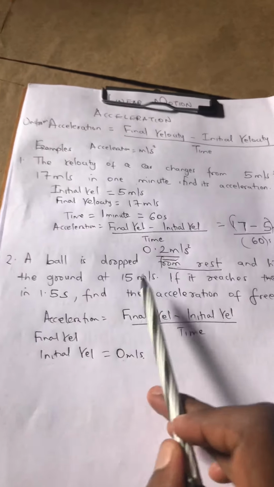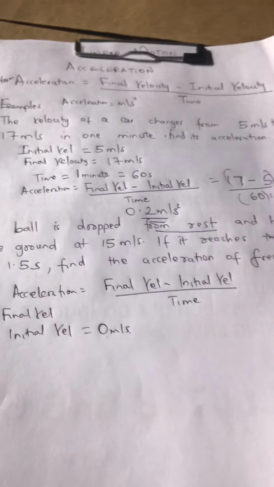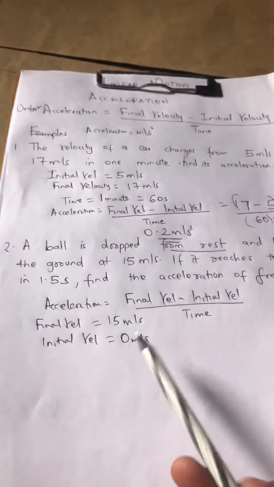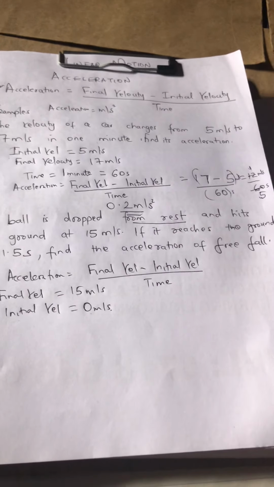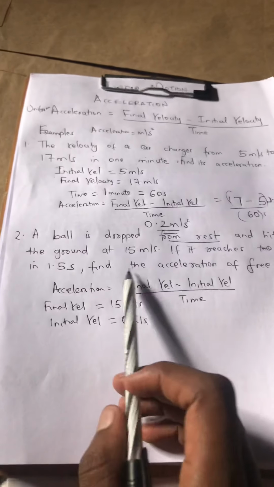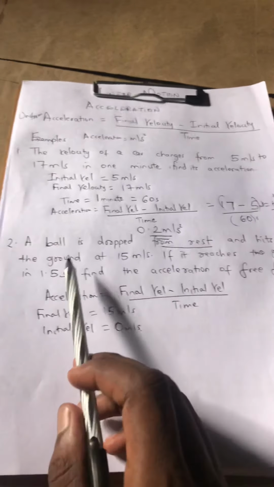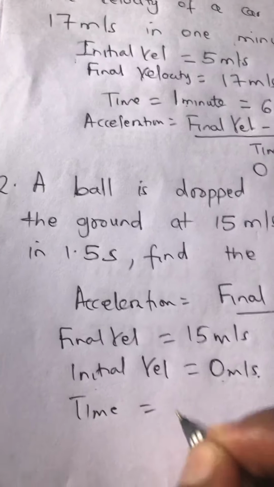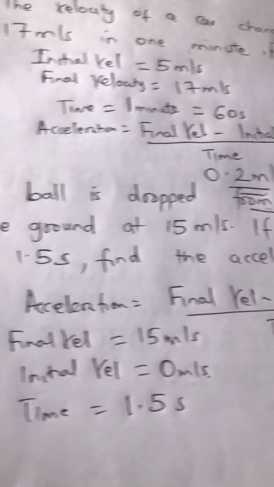And hits the ground at 15 meters per second. Iliishia at 15 meters per second. So the final velocity, ile ya mwisho ni 15 meters per second. Time it hits, if it reaches the ground in 1.5 seconds. So our time is 1.5 seconds.